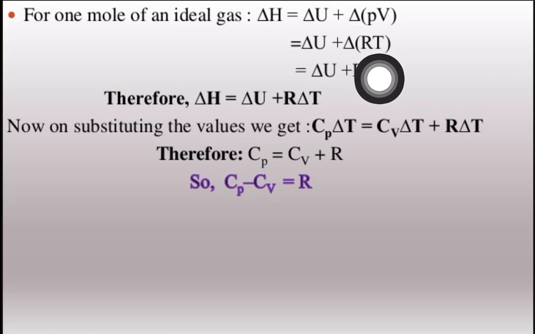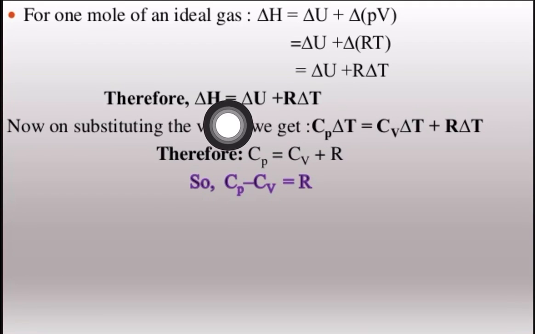RT, because the ideal gas equation is PV is equal to nRT, but n we are taking as 1 mole, so we are not writing it here. So now delta U plus R delta T. Why have we written it this way? Because R is constant. So we get delta H is equal to delta U plus R delta T.